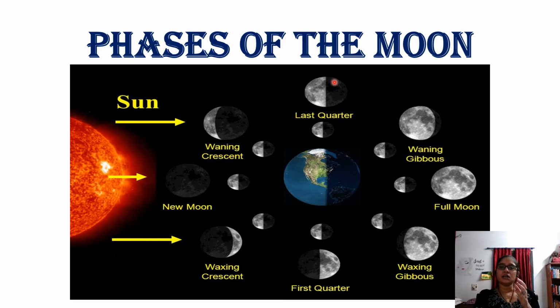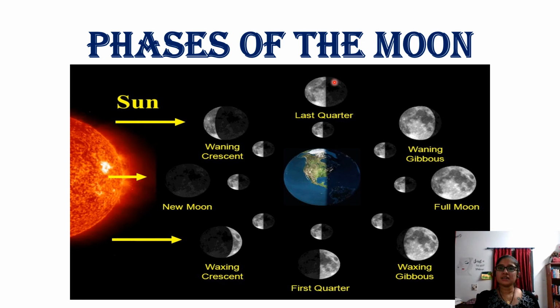When you note it down daily, you will feel that. Okay, note it down daily. From now onwards, start noting the shapes of the moon. You will see the growth and decreasing shape of the moon. Next is the last quarter. As I said, after it moves a little more away from the sun, you will see the half moon, that is the last quarter. Half of the moon you can see there.